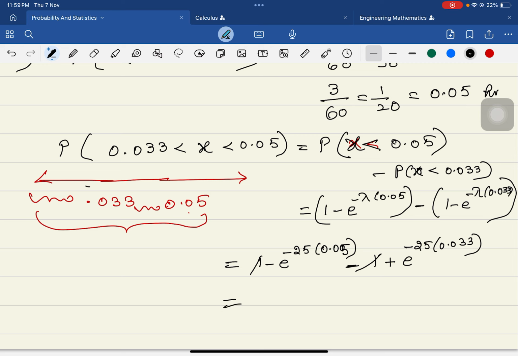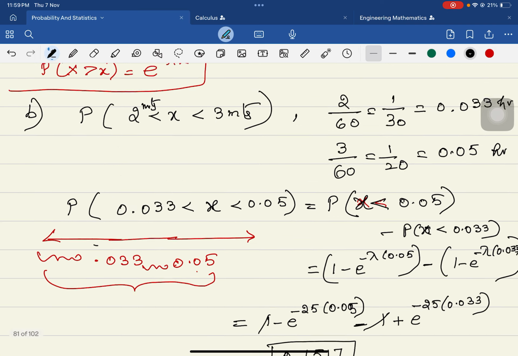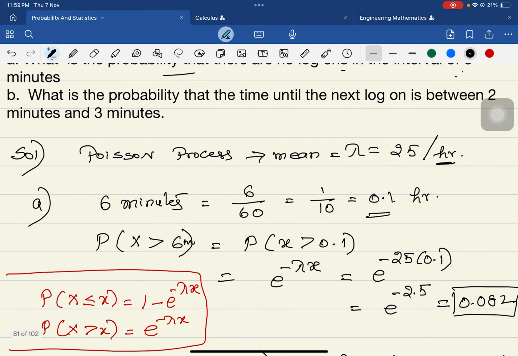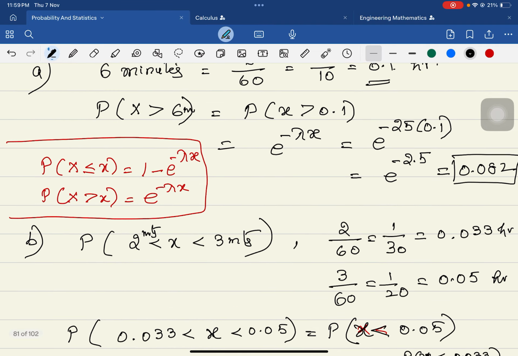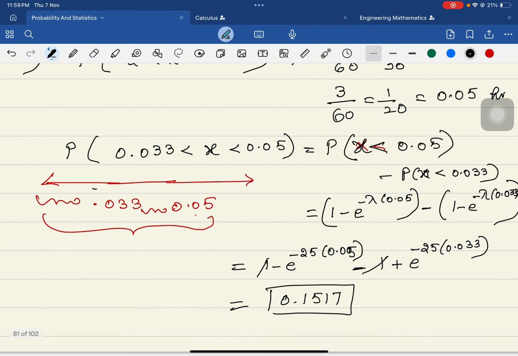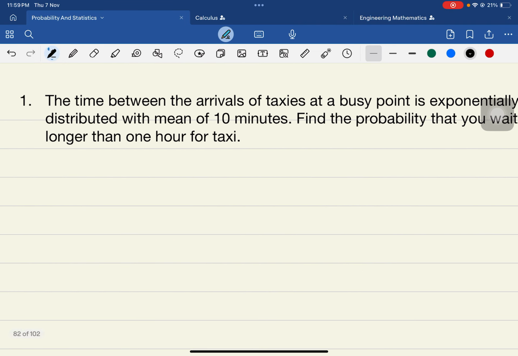The value is 0.1517. This is the probability that the time until the next logon is between 2 and 3 minutes. This is the way to do the problem. I hope you could understand. Let us now go to the next problem.